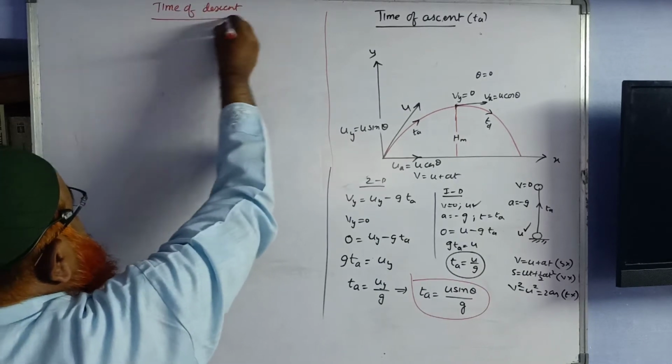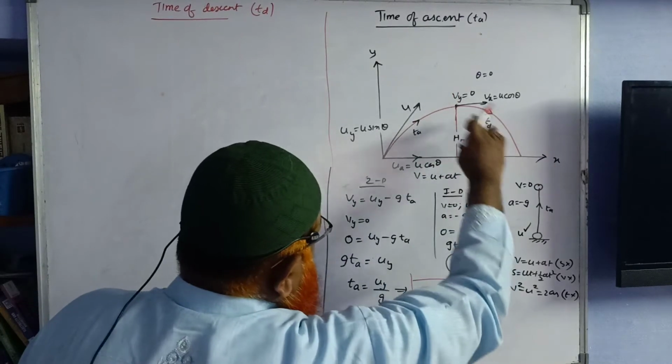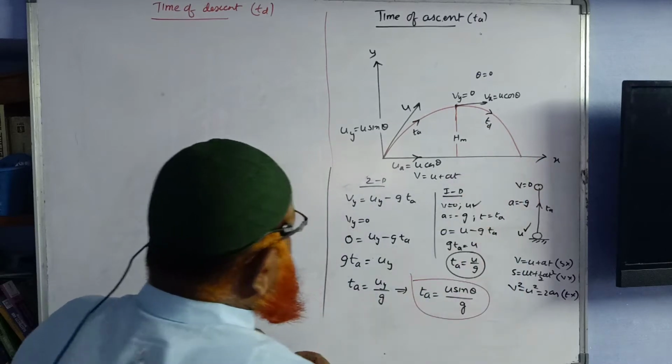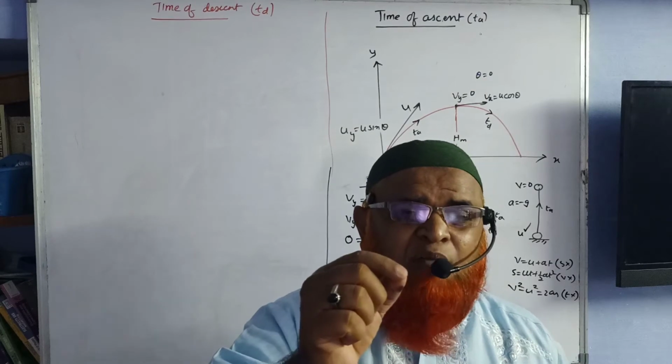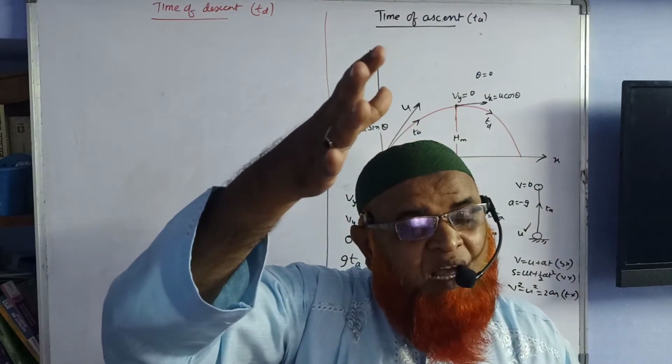Time of descent, which can be considered as t_d. This is the time of descent, moving from the highest point to the lowest point, that is, touching the ground. Time of descent you can define like this: time taken by a body to reach the ground from the point of dropping.